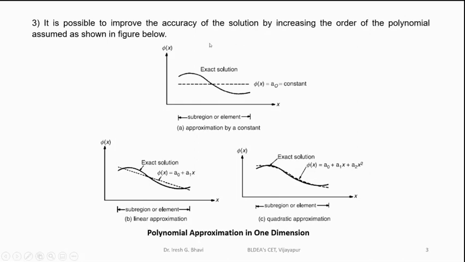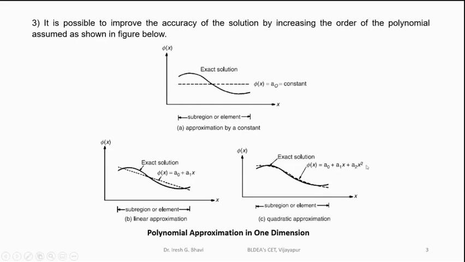Suppose in the displacement model, initially we have taken a linear function, that is phi of x is equal to a naught plus a1x. Then in order to improve the accuracy, instead of this linear equation, we'll go for a quadratic equation. Then it will be more accurate.